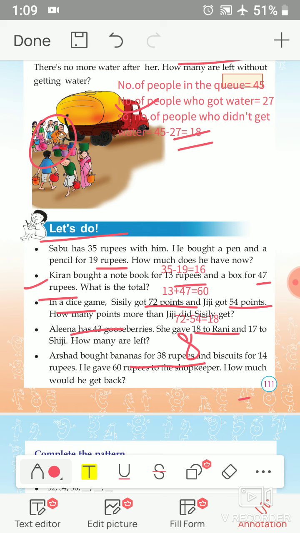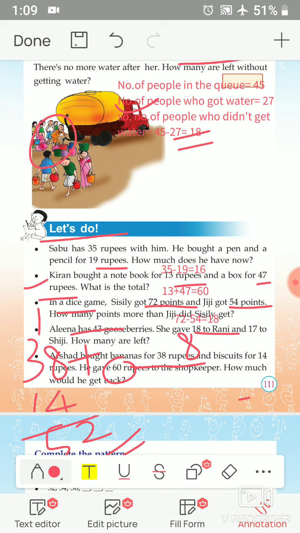First find this total. 38 plus 14. 8 plus 4 is 12. Then 1 is remaining. 3 plus 1 is 4. 4 plus 1 is 5. That is 52. Then he gave the shopkeeper how many rupees? 60 rupees. Then how many rupees does he get back?